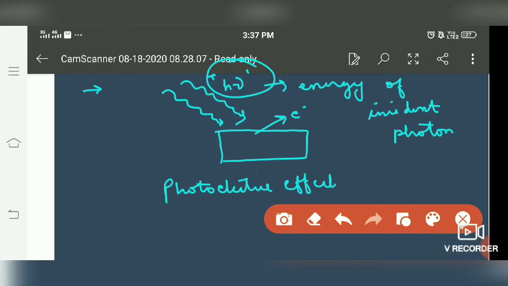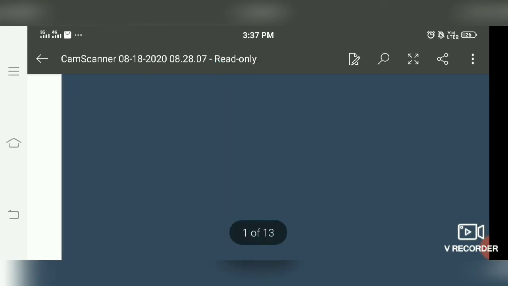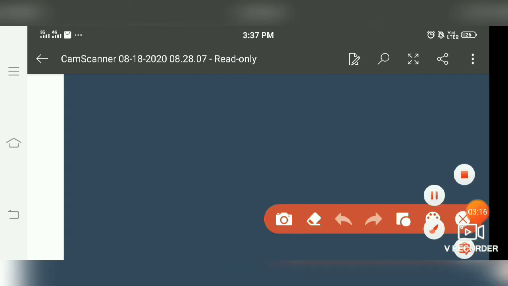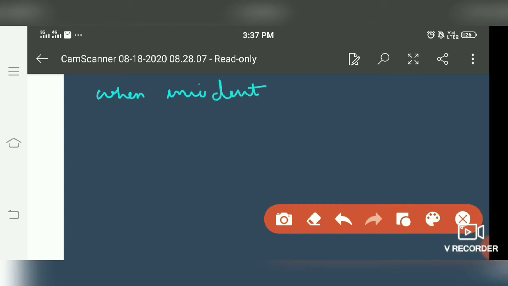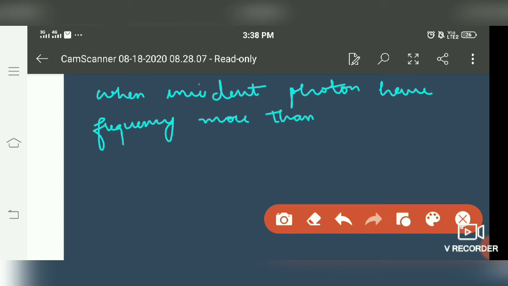and it occurs only and only when the incident photon has frequency more than the threshold frequency.